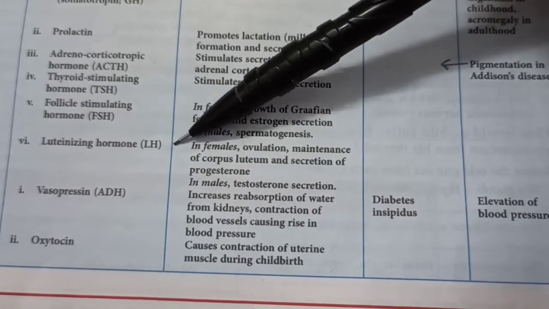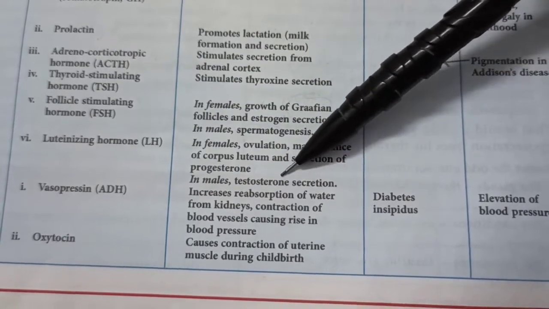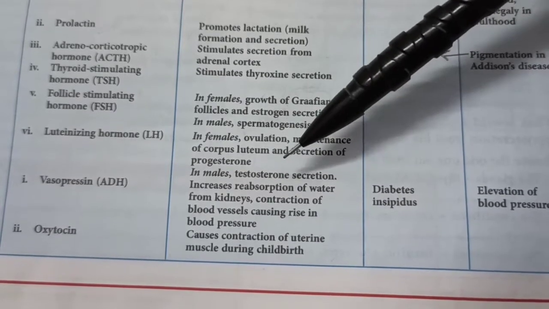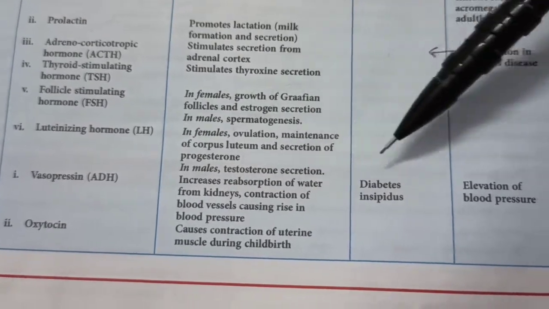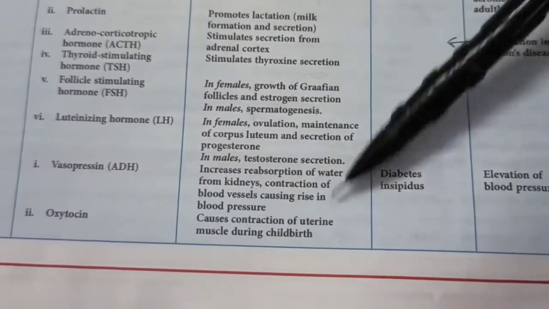By the way, LH also helps in testosterone secretion in males, which gives them the male characteristics. It's a male sexual hormone, testosterone, and the female sexual hormone is estrogen, by the way. We have some diseases for ADH, hyposecretion causes water diabetes, and oxytocin.